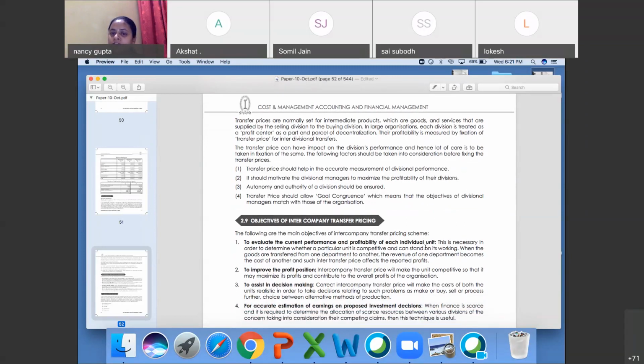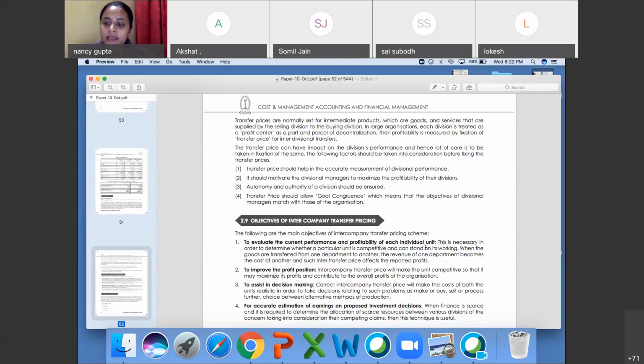Autonomy and authority of a decision should be ensured. If it is creating a monopoly market, it will create a problem for both sides, for the division or for the market also. So there should be no monopoly of autonomy and authority of a division. Transfer price should allow goal congruence. Final goal is profit maximization. So it should always be the focus area. Okay, Nidhi? Transfer price should allow autonomy and authority.